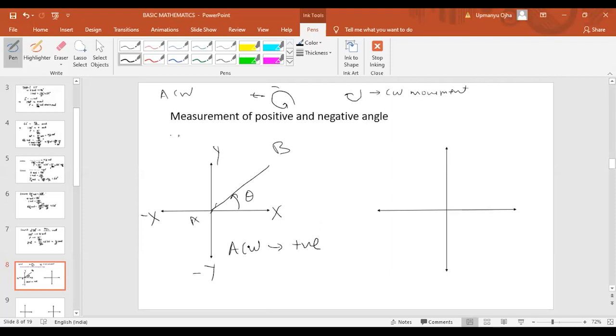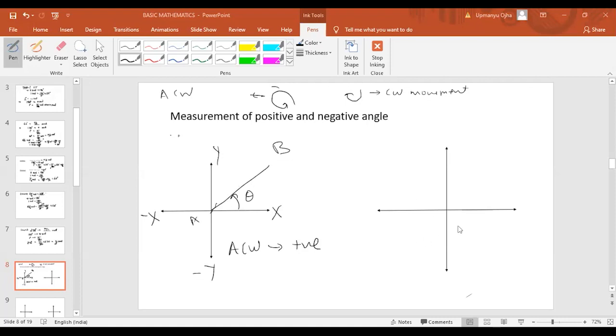So here theta will be a positive value. Did you get this or not? Let me check. Anti-clockwise is positive. Okay, fine. So in this case, the angle which we have taken will be a positive angle.